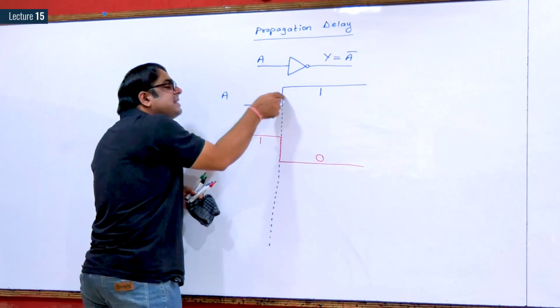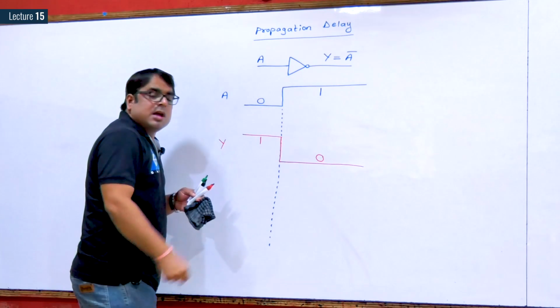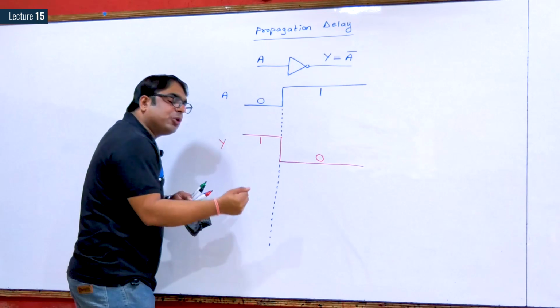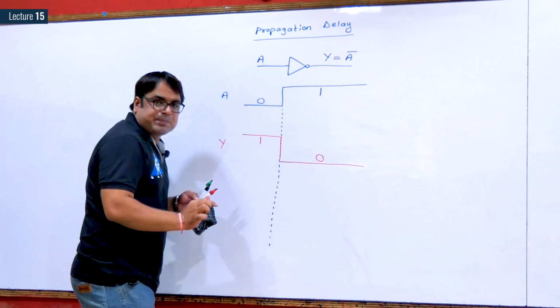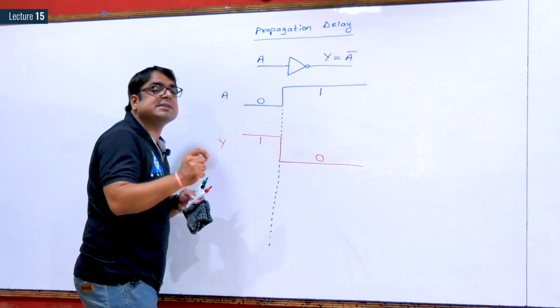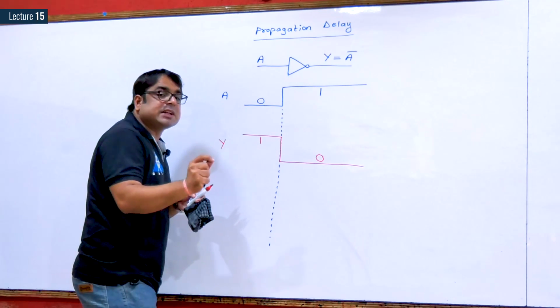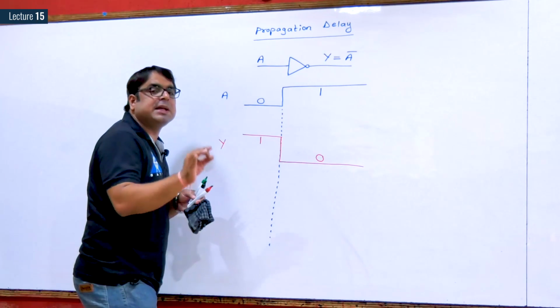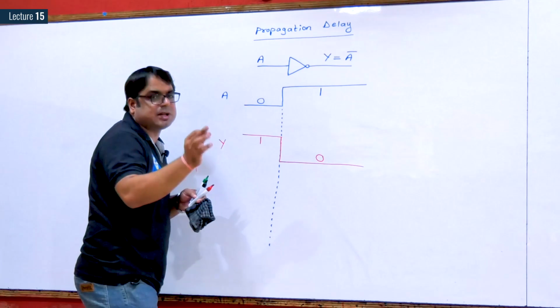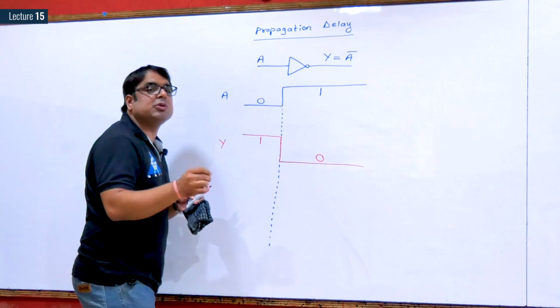Whenever there is a transition in input, a transition at output will definitely occur, but after some time, not instantaneously. What is a transition? Transition is simply a change from logic low to logic high or from logic high to logic low.